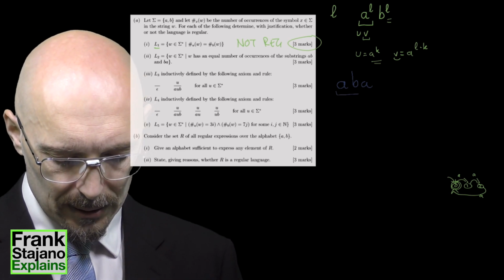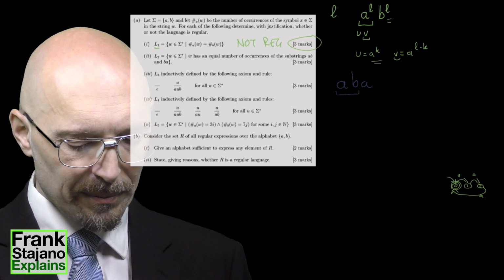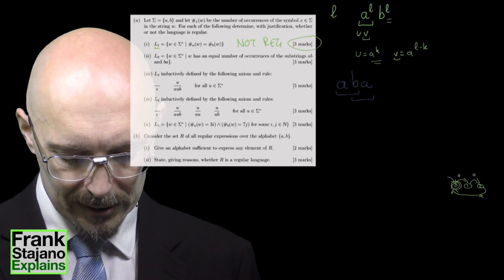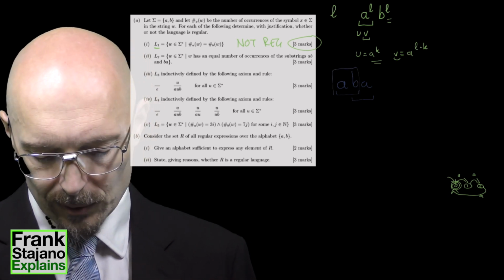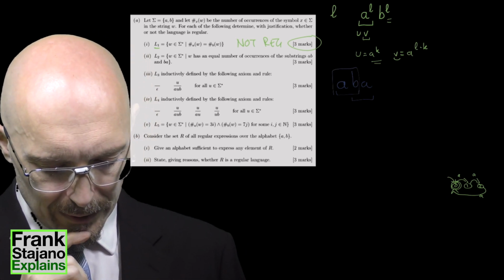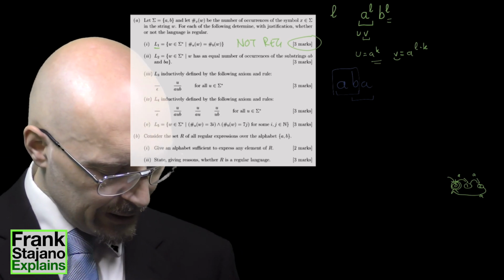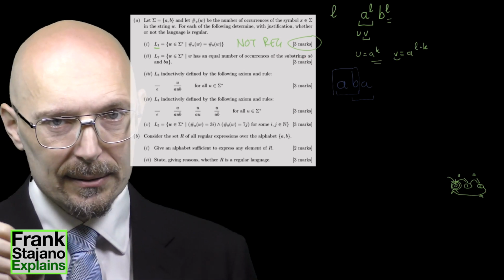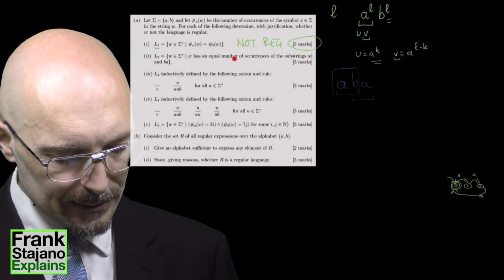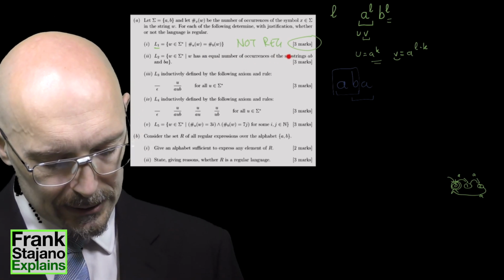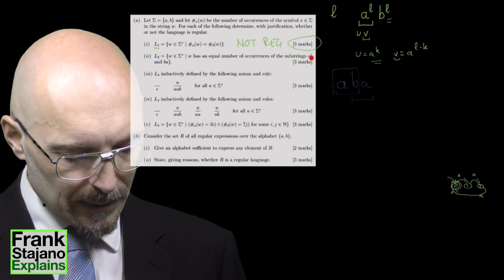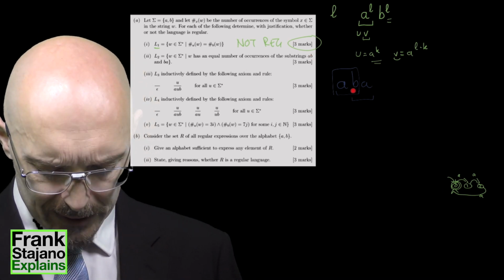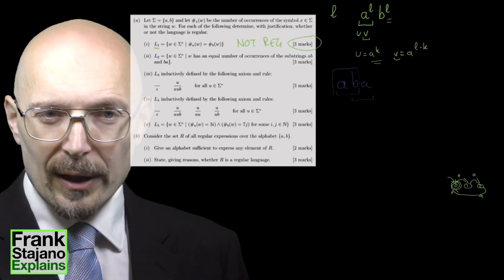How many occurrences of the substring BA? Well, there's one. But I couldn't treat them as the symbol AB and the symbol BA, because if I treat this as a symbol AB, then there's no more BA. Nothing in the question says that these occurrences of these substrings are distinct and separated. If I read it as it's written, number of occurrences of the substring AB equal to the number of occurrences of the string BA, then the more I read it, the more I convince myself that actually this overlap is allowed.